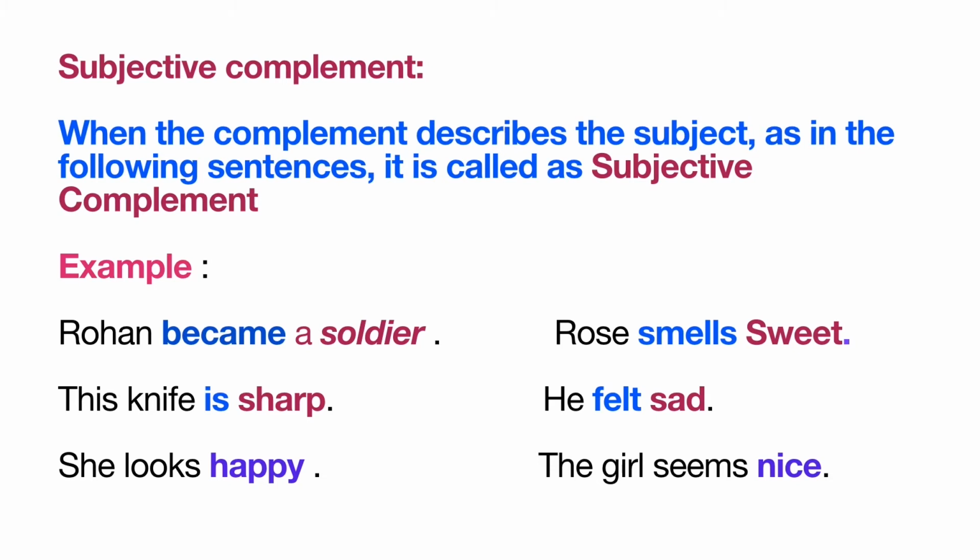Next example, the knife is sharp. She looks happy. Rose smells sweet. He felt sad. The girl seems nice. All these complements, sharp, happy, sweet, sad, nice, describe their subjects.